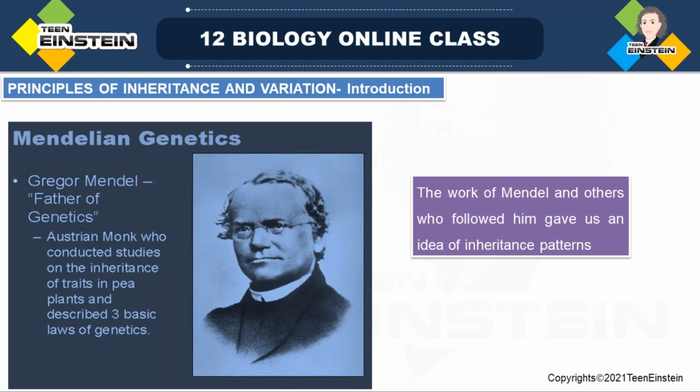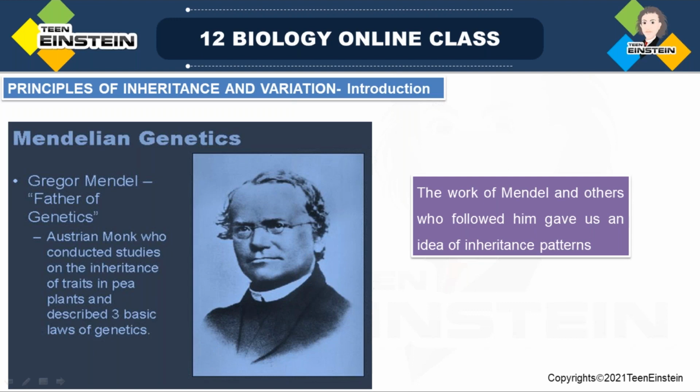Inheritance means how one character goes from the first generation to the second, third, and further generations. To study that, he selected the pea plant, and he conducted all his experiments.